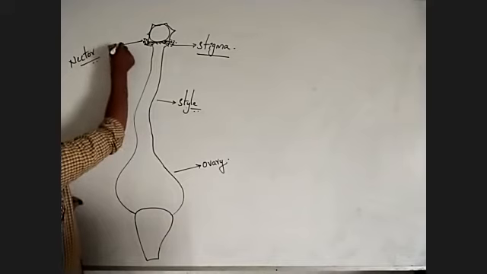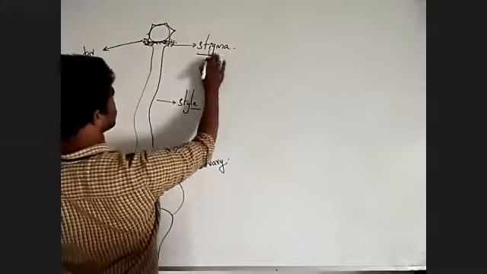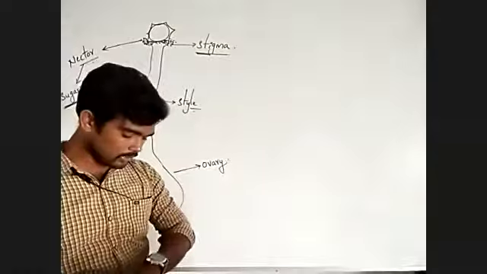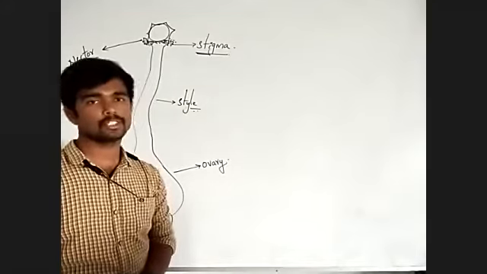Nectar is secreted by some upper or external cells of the stigma. This nectar contains mainly sugar. Due to the presence of this nectar, the pollen grain is germinated on the stigma.